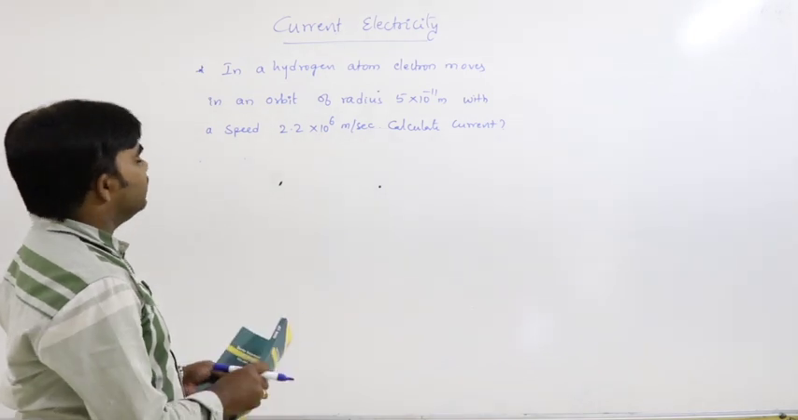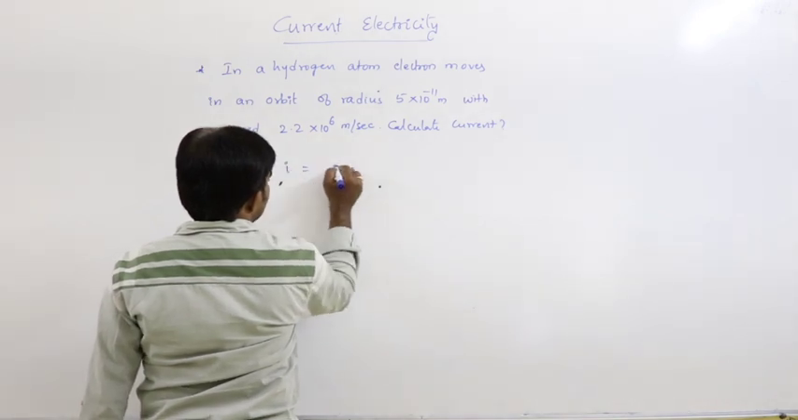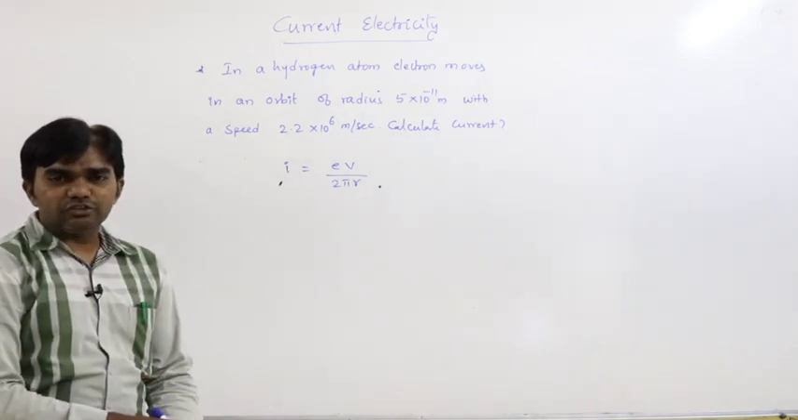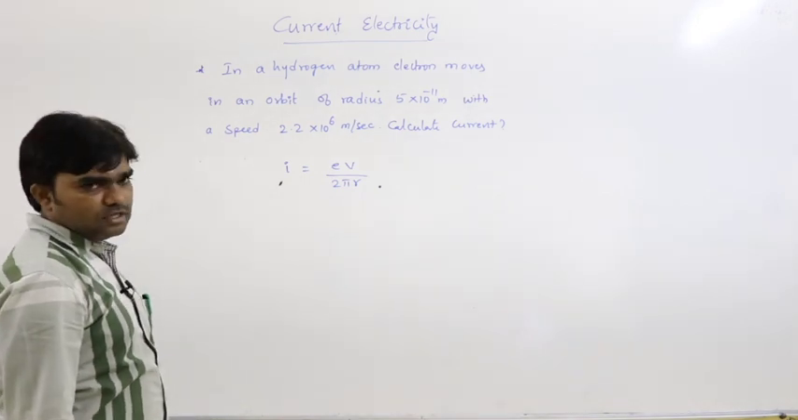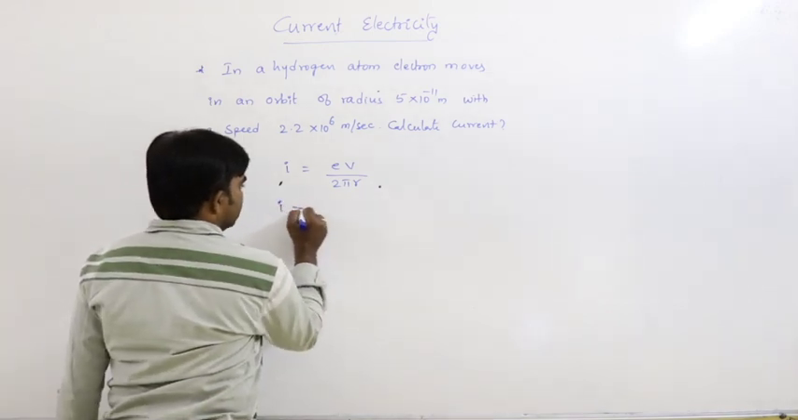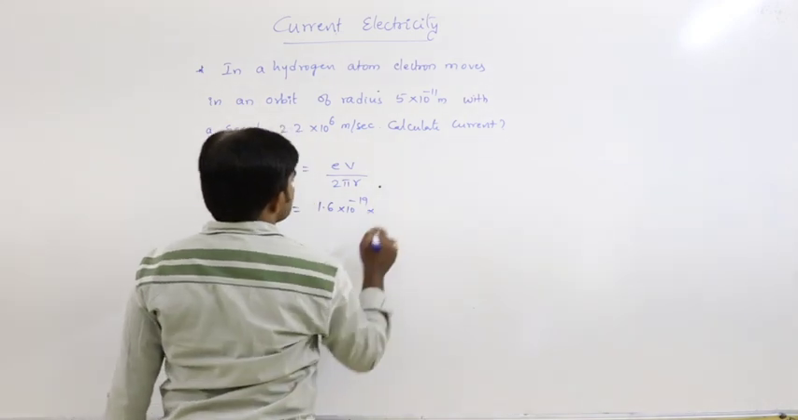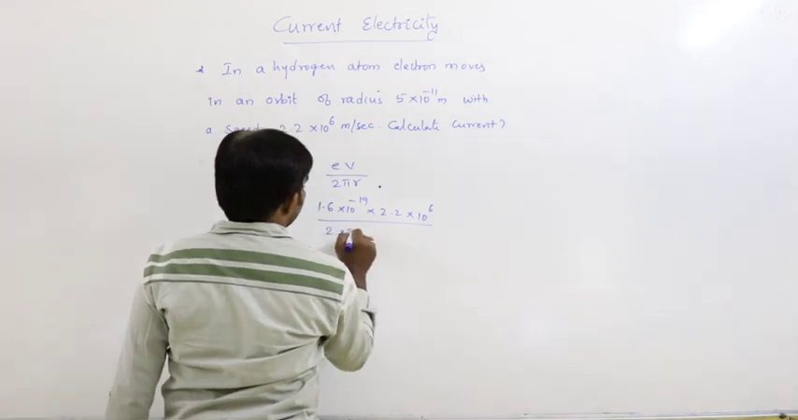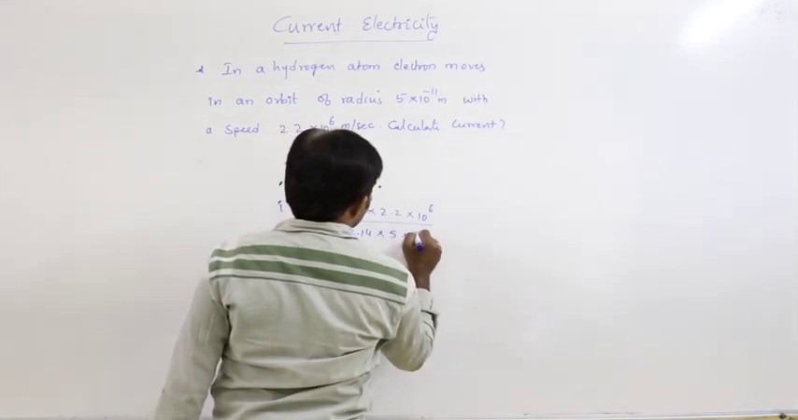So we know the radius and we know the speed. What is the formula? Electron is given, so we already derived I is equal to EV by 2 pi r. If an electron is revolving in a circular path, the current associated with that is I equals EV by 2 pi r, or QV by 2 pi r. So I can be written as E is 1.6 into 10 to the power of minus 19, V is 2.2 into 10 to the power of 6, divided by 2 pi, where pi is 3.14, into radius 5 into 10 to the power of minus 11.